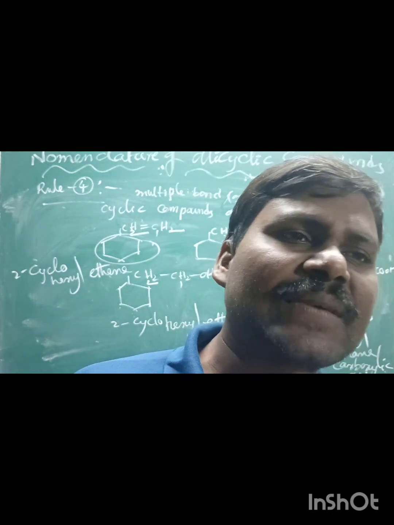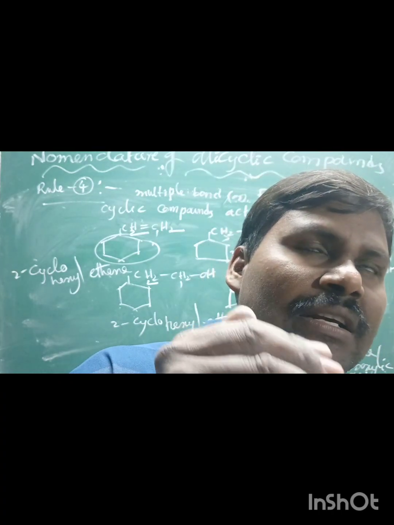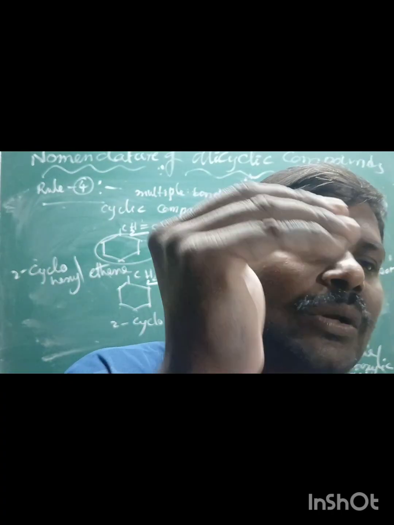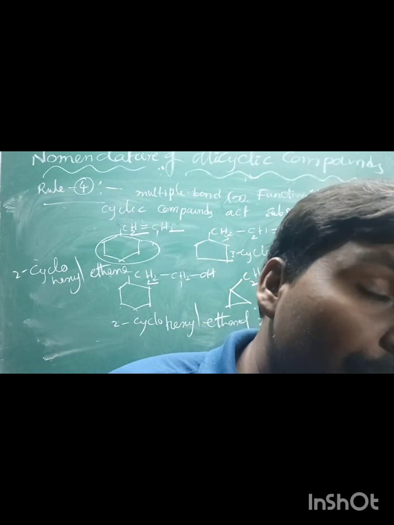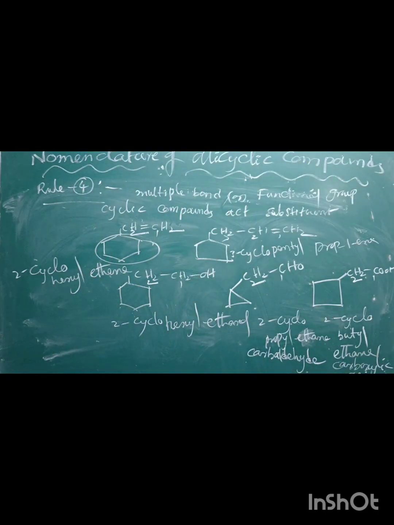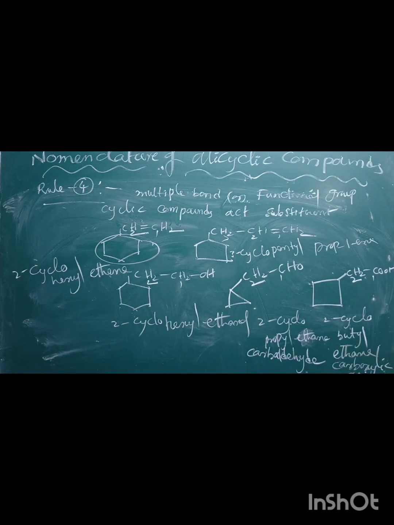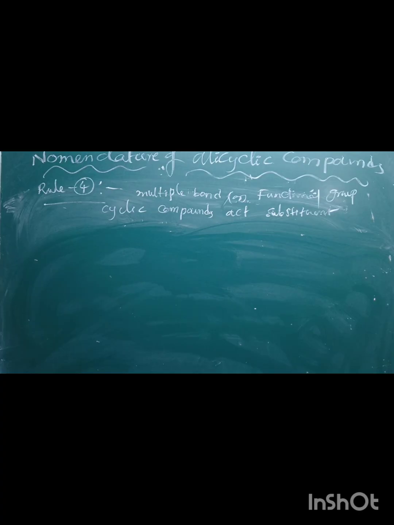If the ring contains both multiple bonds and substituents, the numbering always gives the lowest locant to the multiple bond, that is either double bond or triple bond. So here, once again repeat. If multiple bond or other substituents are in the ring, the numbering is always assigned so that the multiple bond gets the lowest number.